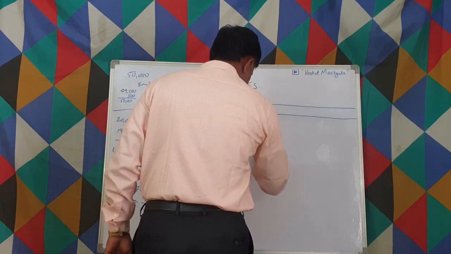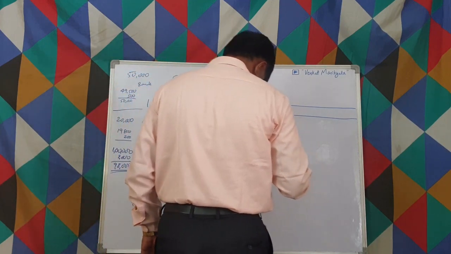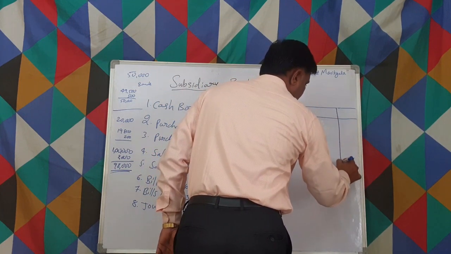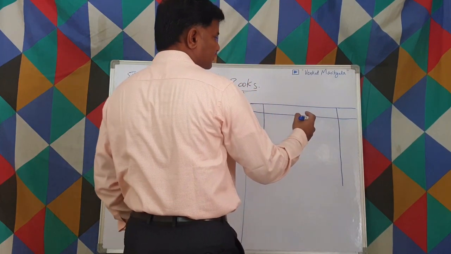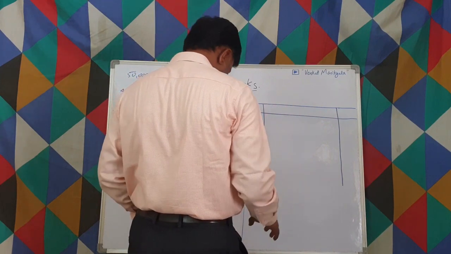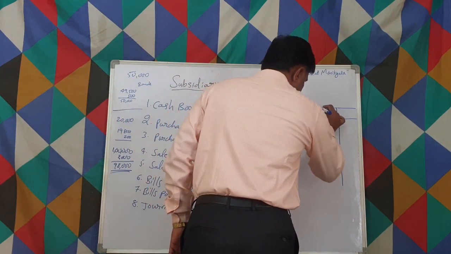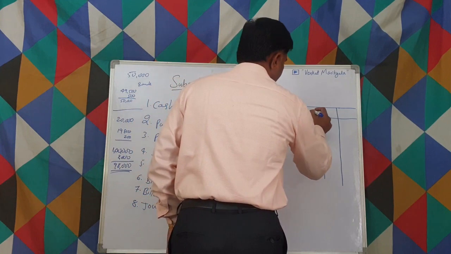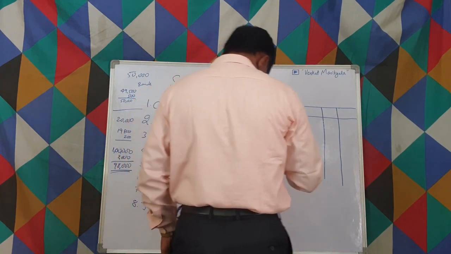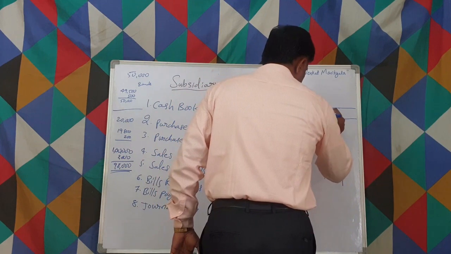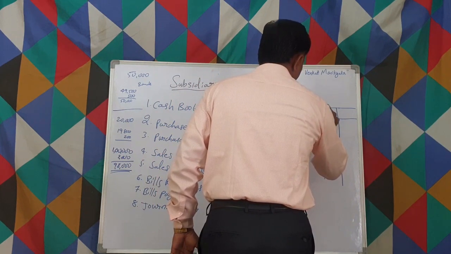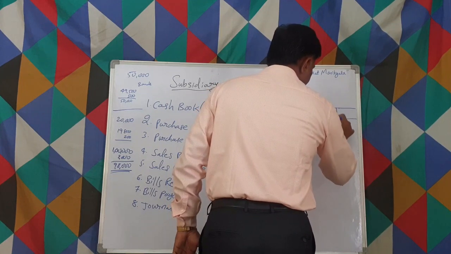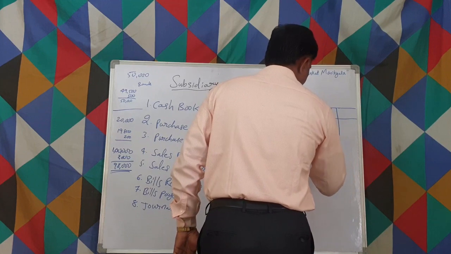The first one is the date. Then we write the particulars. The last one is the amount. From the last we have to come back, because particulars we can leave as required. Then, because these are all purchases, we will have the invoice number, and also the ledger folio. The ledger folio we write comes under the particulars.